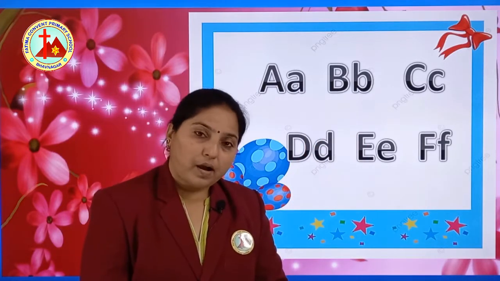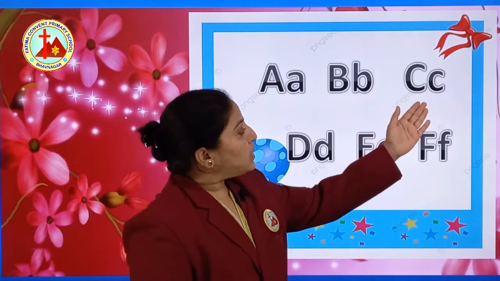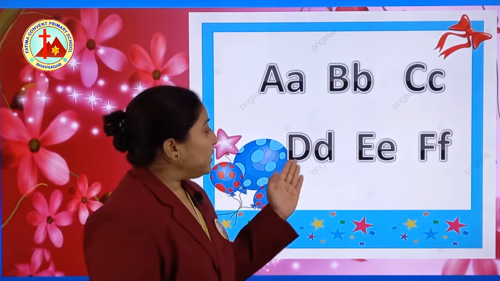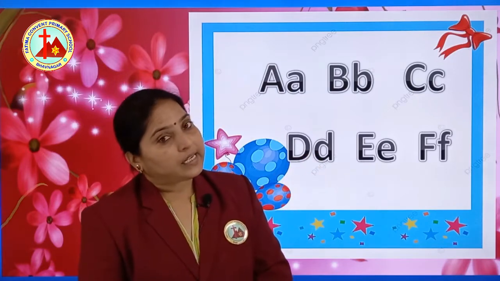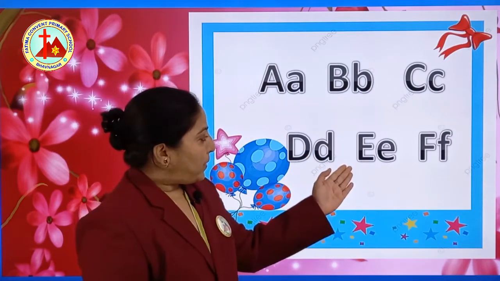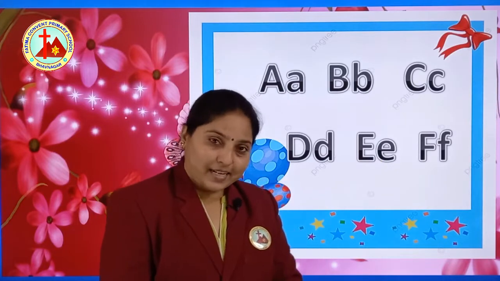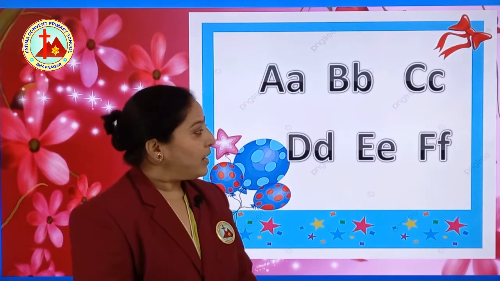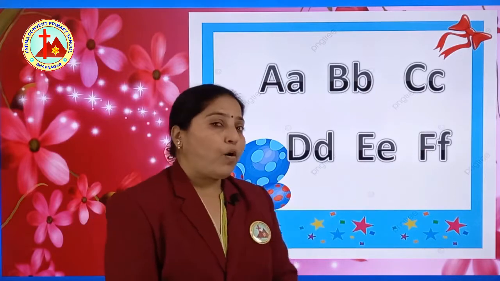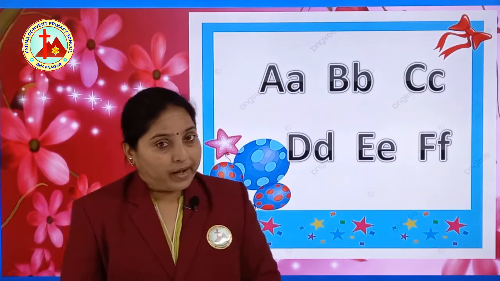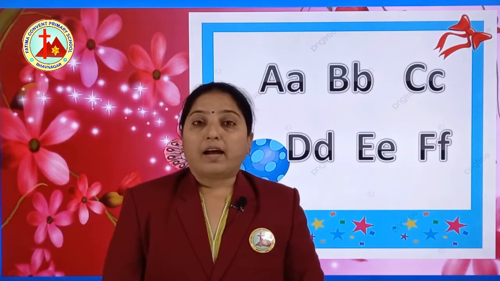B says ba. Capital C, small c. C says ka. Capital D, small d. D says da. Capital E, small e. E says A and E says E. Two sounds are there. Capital F, small f. Like this way you have to say the alphabets A to Z and the sounds.